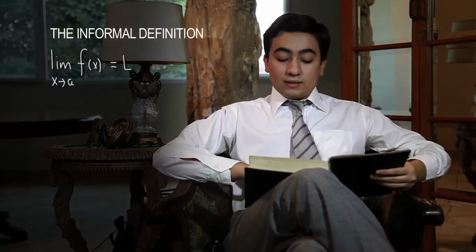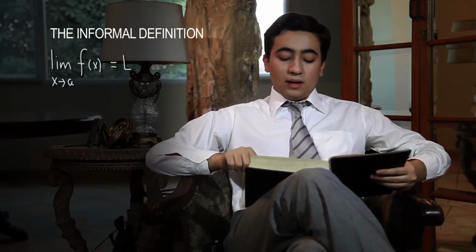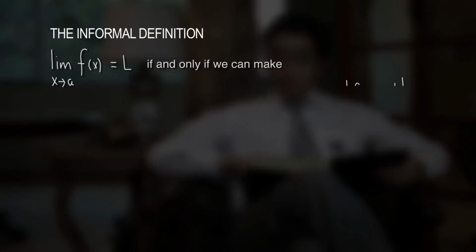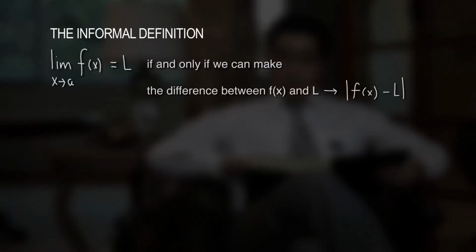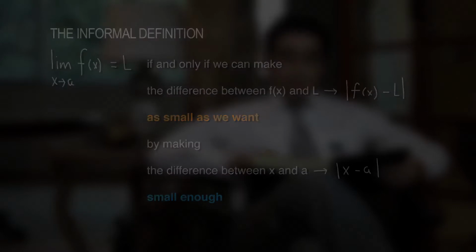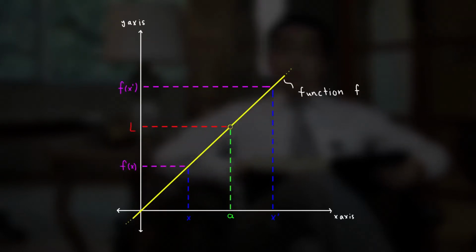Let us look at the informal definition of a limit. The limit of f of x as x approaches a value a is equal to a value L if and only if we can make the difference between f of x and L as small as we want by making the difference between x and a small enough. Here is a graphical representation.